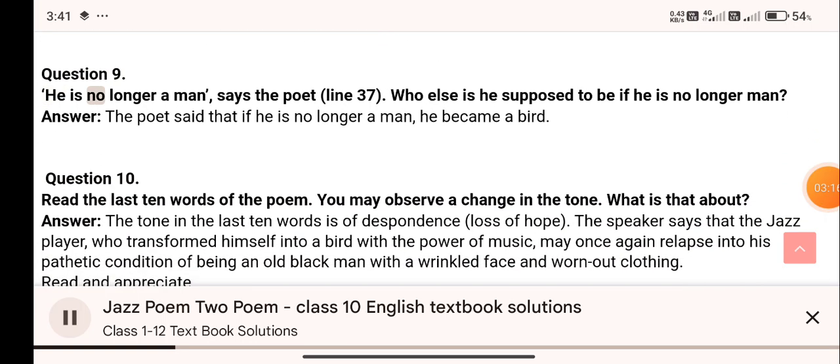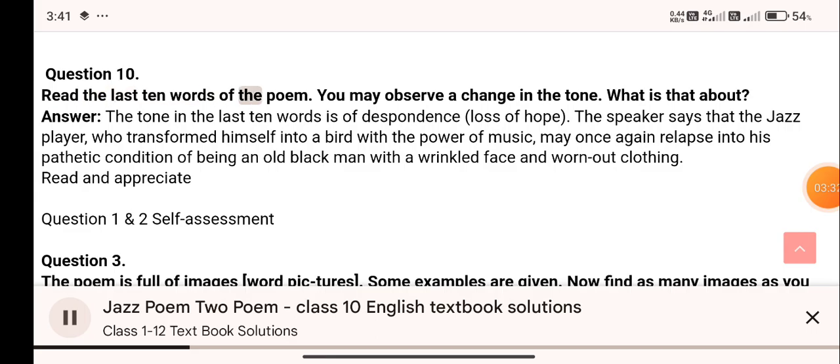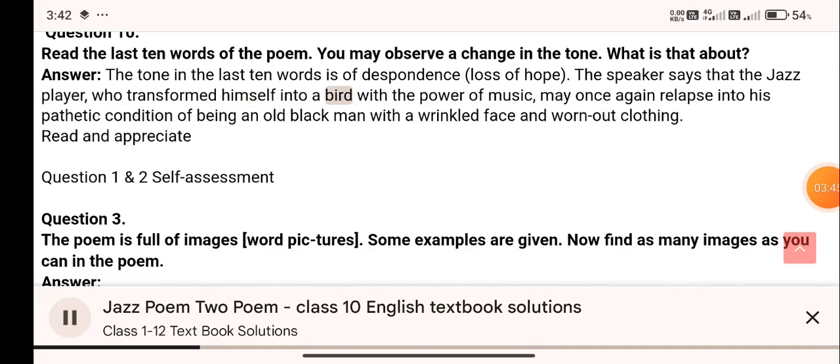Question 9. He is no longer a man, says the poet, line 37. Who else is he supposed to be if he is no longer a man? Answer. The poet said that if he is no longer a man, he became a bird. Question 10. Read the last 10 words of the poem. You may observe a change in the tone. What is that about? Answer. The tone in the last 10 words is of despondence, loss of hope. The speaker says that the jazz player, who transformed himself into a bird with the power of music, may once again relapse into his pathetic condition of being an old black man with a wrinkled face and worn-out clothing.